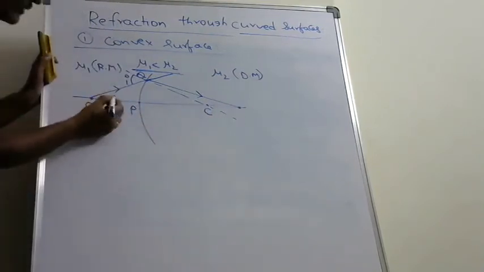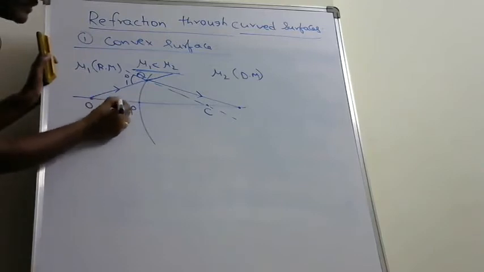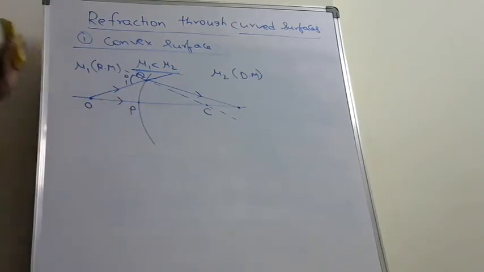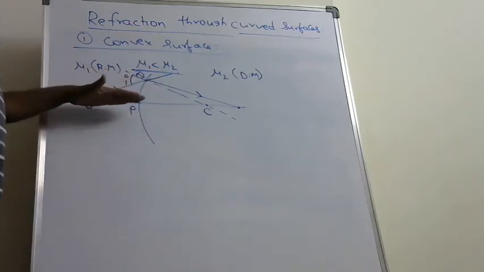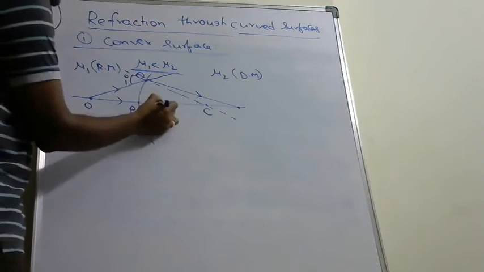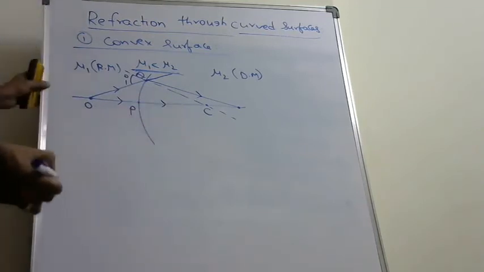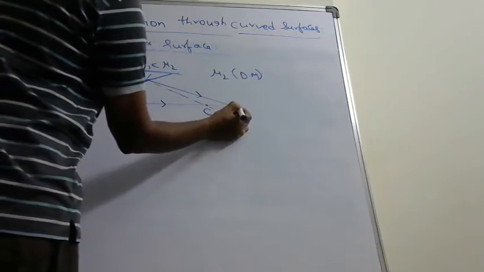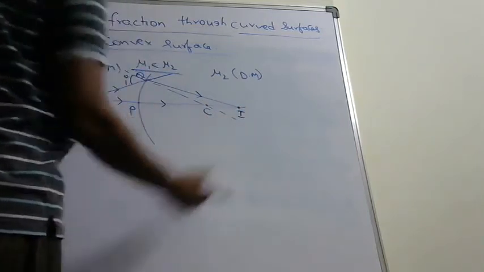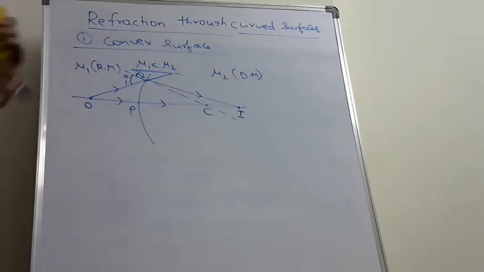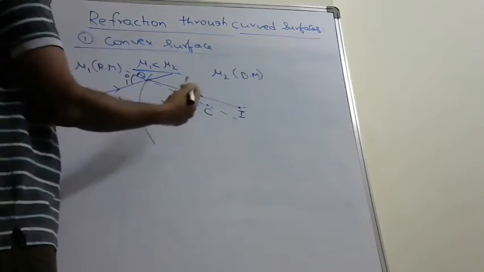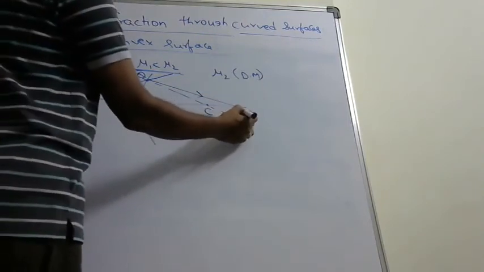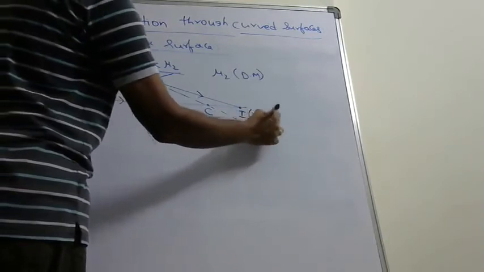Take one more ray which is emanating from object and falls on the interface along the OP. So at the point P, OP is normal. That means this light ray falls on the interface along normal, so it is undeviated and passes through second medium. These two refracted rays actually meet at this point, forms image of that object, that is I. And since these refracted rays actually meet in the second medium, the image formed in the second medium is called real image.